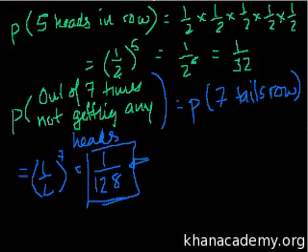Let's keep doing some problems. So last time I said, what are the chances of not getting any heads if I flip the coin? I was going to say dice, but I realized we're dealing with a coin. If we flip the coin 7 times, that's the same thing as getting 7 tails in a row, and that's 1/2 to the 7th power, right? Because each trial there's a 1/2 chance of getting the exact thing that we want, which in this case is tails. And you multiply it times itself 7 times, and you get 1/128.